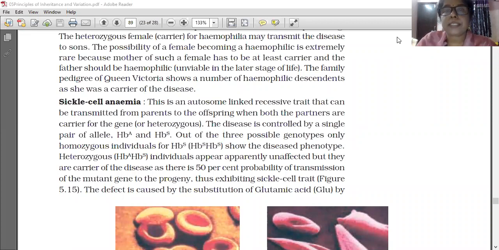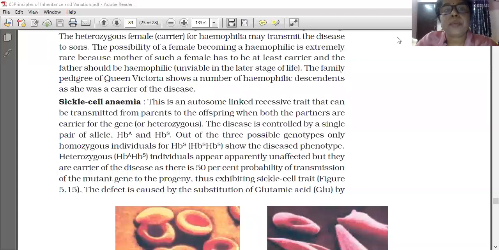Sickle cell anemia comes under Mendelian disorder. What is the special characteristic of a Mendelian disorder? Alteration or mutation occurring in a single gene. That point you should never forget. A Mendelian disorder is an alteration only in a single gene.